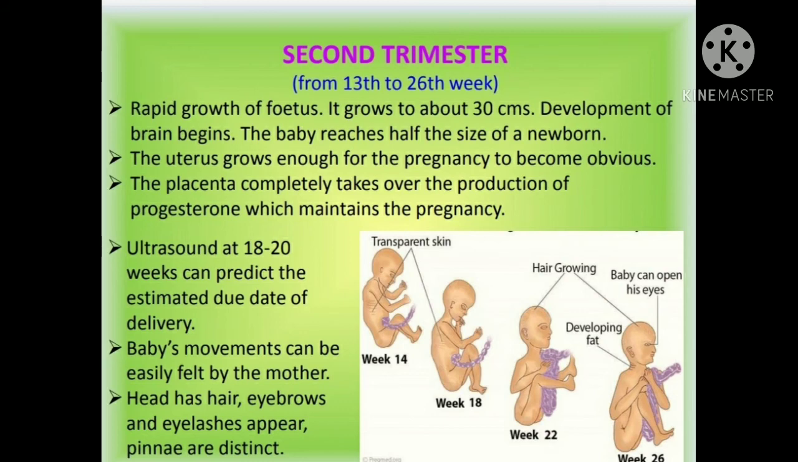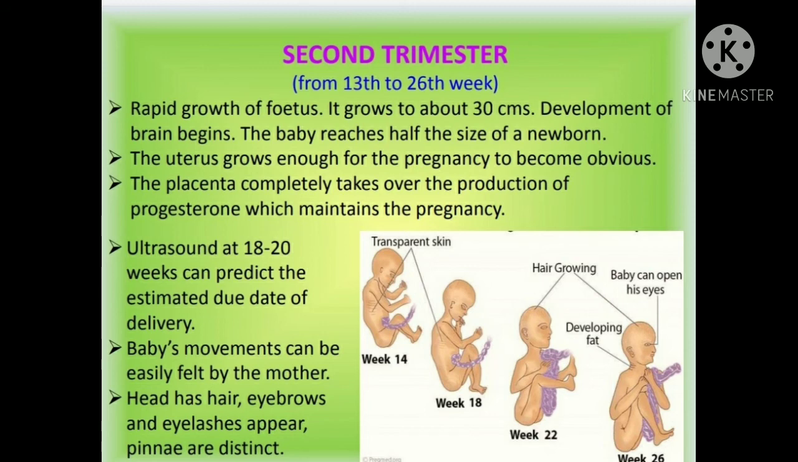Coming to the second trimester. The second trimester starts from the 13th to the 26th week. It is the period of rapid growth of the fetus. In this period, the fetus grows very rapidly. The uterus grows enough for the pregnancy to become obvious, it means it can be visible to everyone.